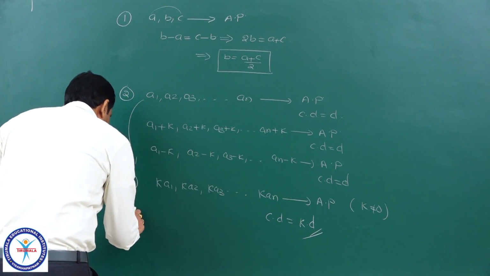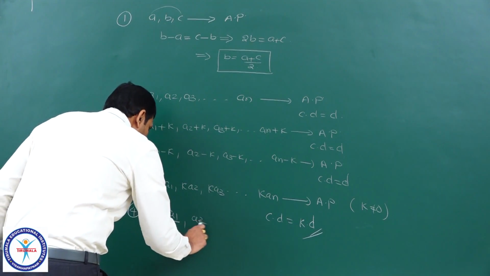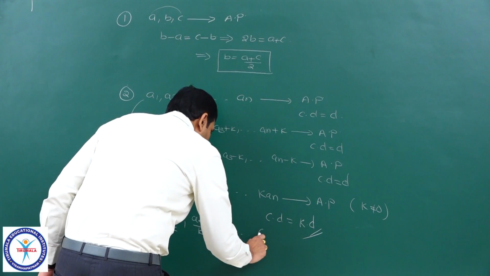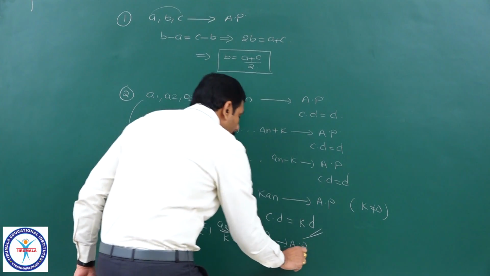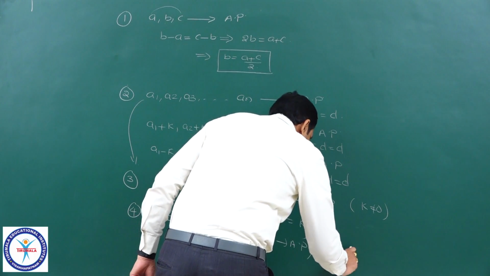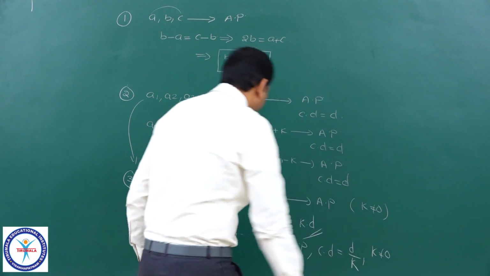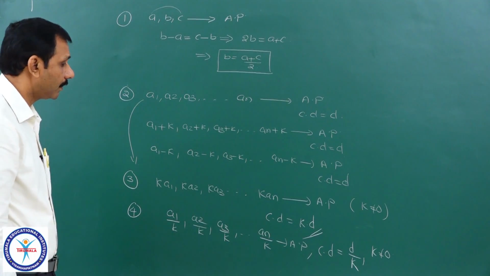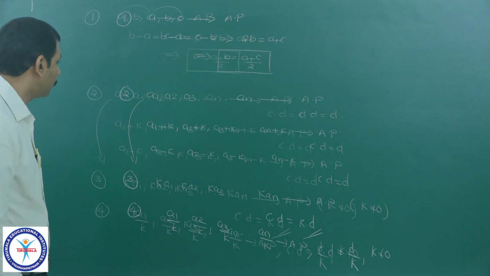Or even if I divide it, a1 by k, a2 by k, a3 by k, and so on, an by k, it is also an AP only whose common difference is d by k, where k is not equal to 0.